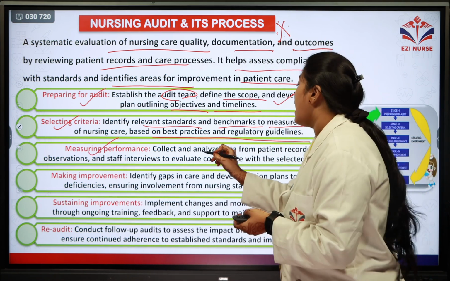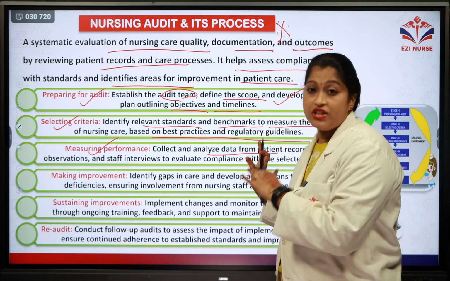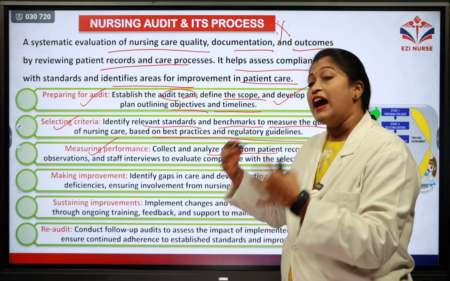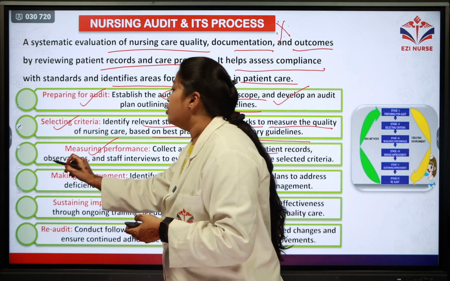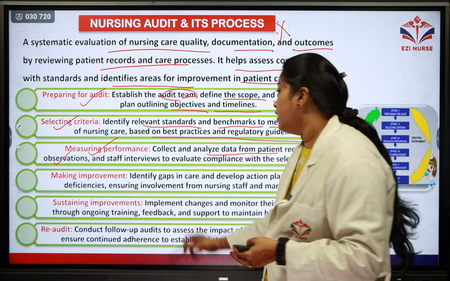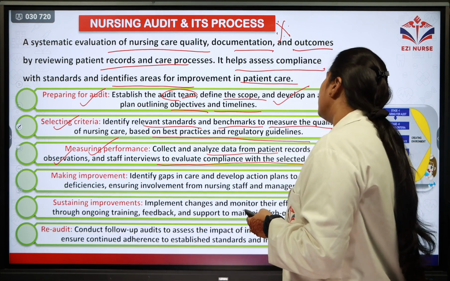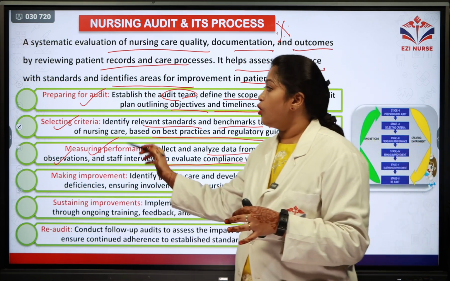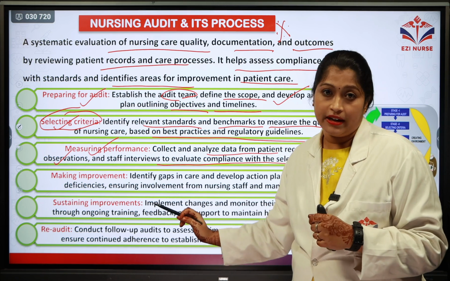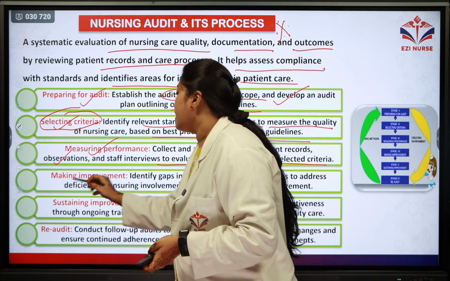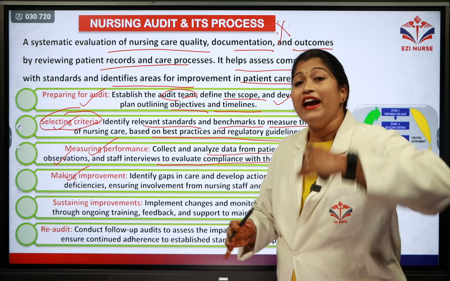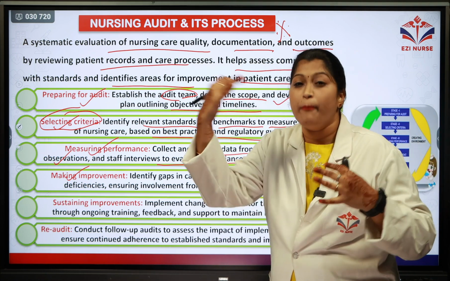And the next step is measuring the performance. They collect and analyze the data from the patient's records, evaluating them, and also checking through observations and staff interviews to evaluate compliance with the selected criteria. They evaluate according to the selected criteria. And the next step is making the improvements. They identify the gaps, and why these qualities are not maintained.